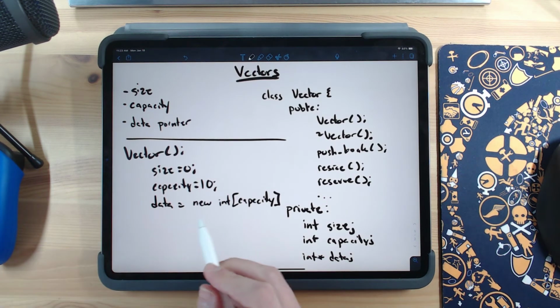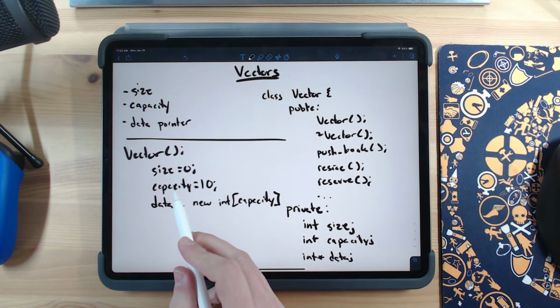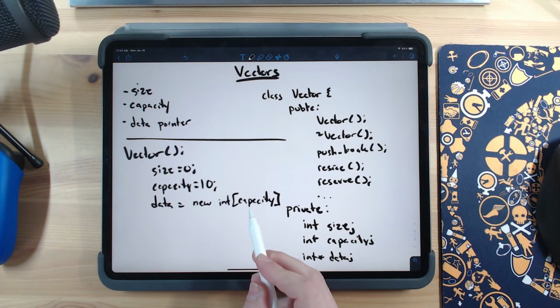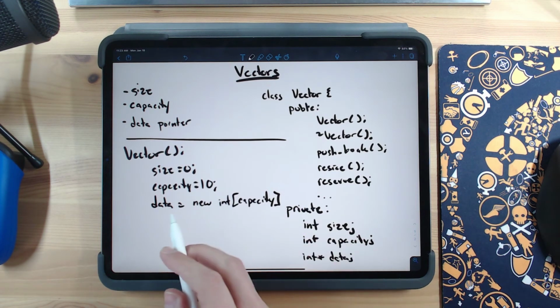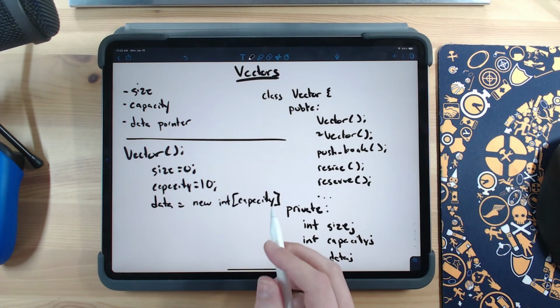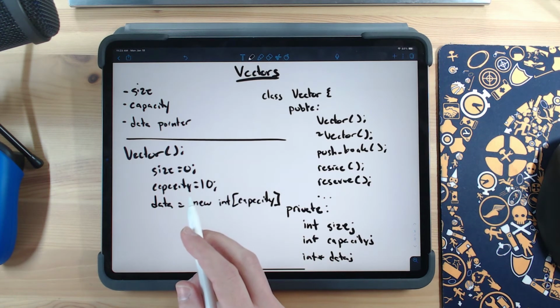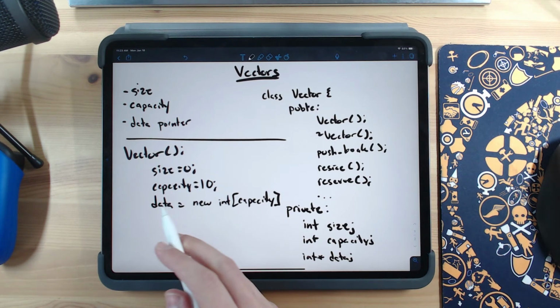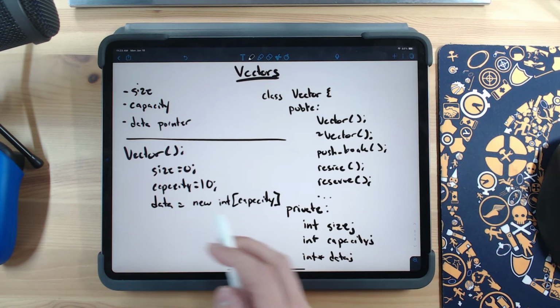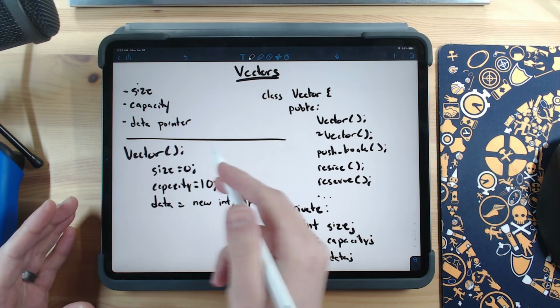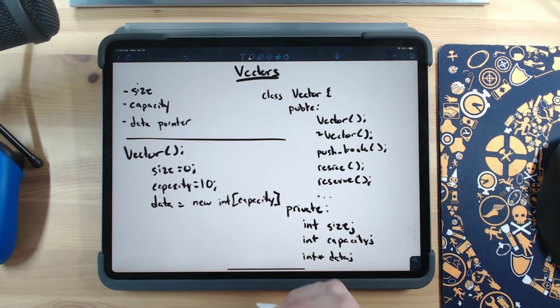One thing to note here is whenever your capacity changes, you must be changing the size of your data that you have in memory. And conversely, whenever the size of your data changes, you must be changing the value of your capacity. I would always expect 2 lines of code to be very close together like this, where the capacity is changing, it means your data is changing. Your data is changing, it means your capacity is changing. Right? In a nutshell, this is what I would expect inside the constructor of your vector.